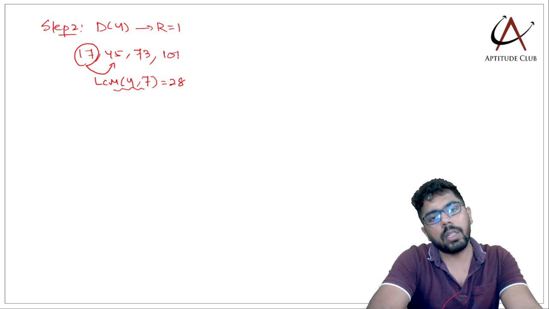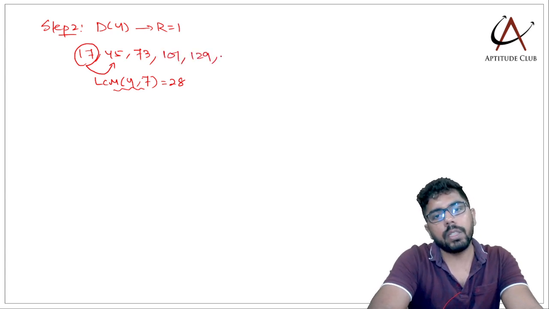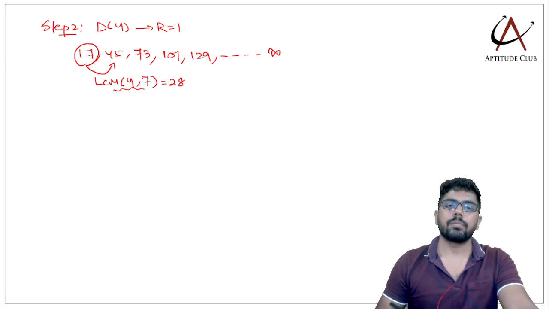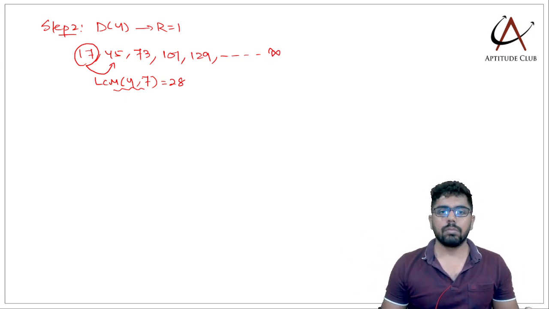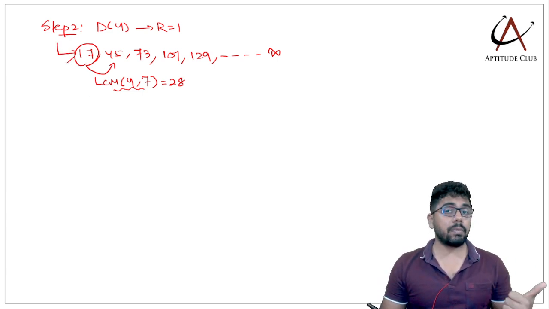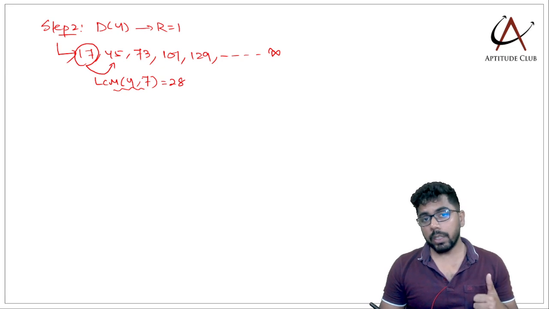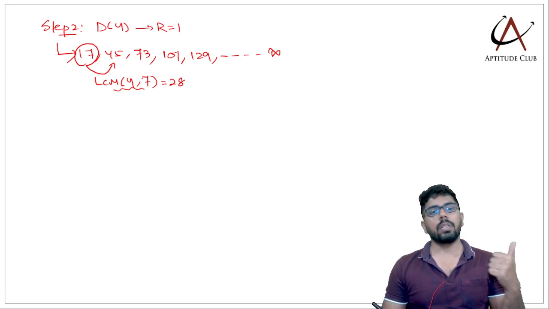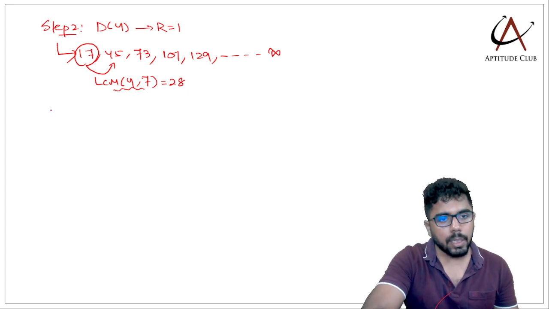Then add 28, I'll get 101, then 129 and so on till infinity. Just keep adding 28. Now all these numbers when divided by 7 leave a remainder 3, and when divided by 4 leave a remainder 1.